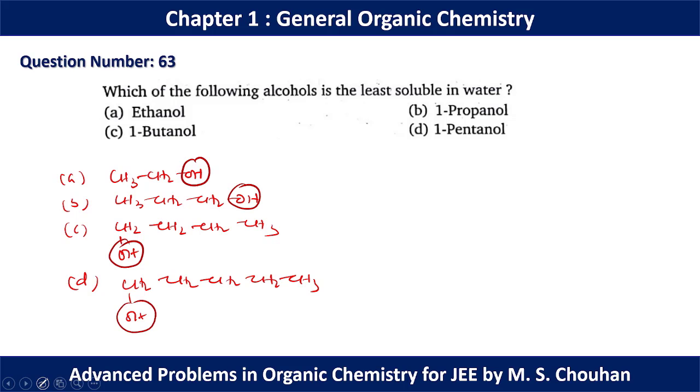But as we know, the alkyl part is hydrophobic, and the more the length of the hydrophobic part, the lesser will be the solubility, and we have to find the least soluble alcohol. In this case we can say that in 1-pentanol we have the maximum length of the hydrocarbon part, and that's why the solubility of 1-pentanol will be minimum. For this question number 63, option D should be the correct option.